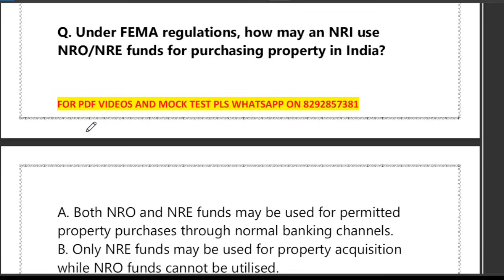Route is the NRO account. Inherited asset in India is the source. Limit is $1 million per financial year. I hope it is crystal clear now. Now, let's look at the next question.